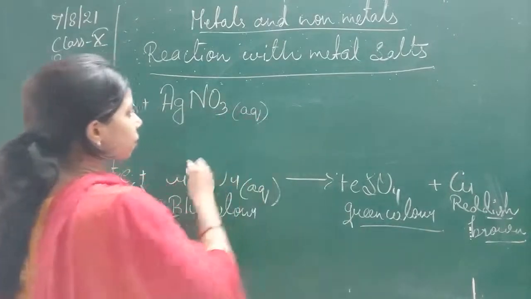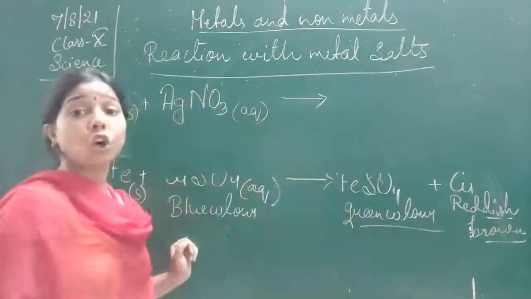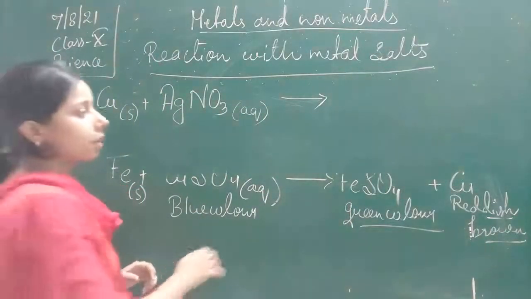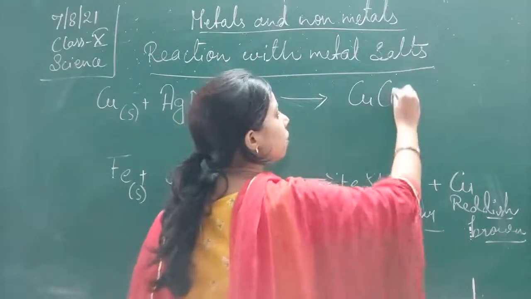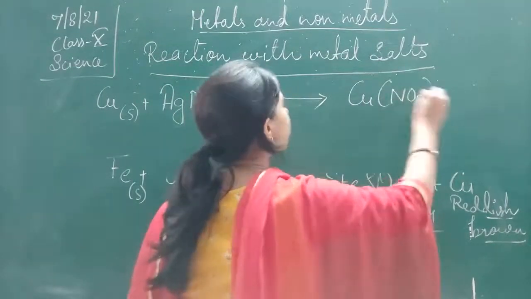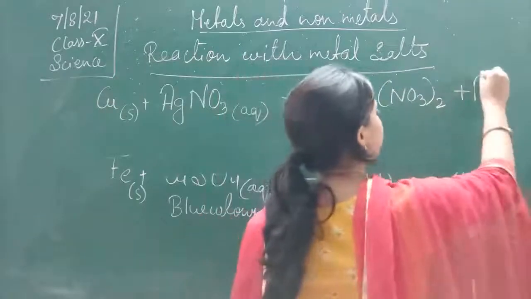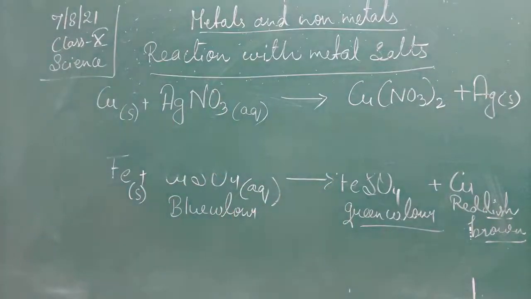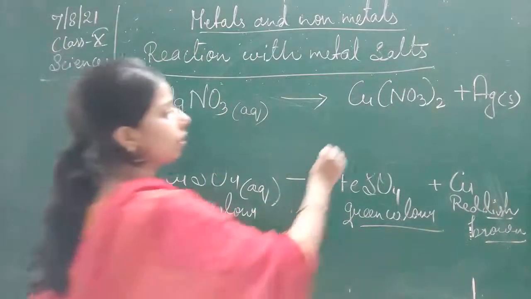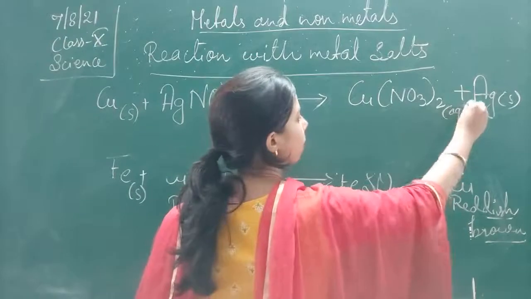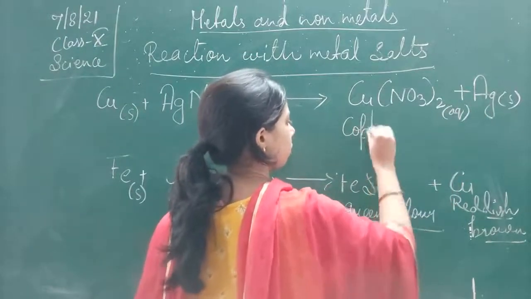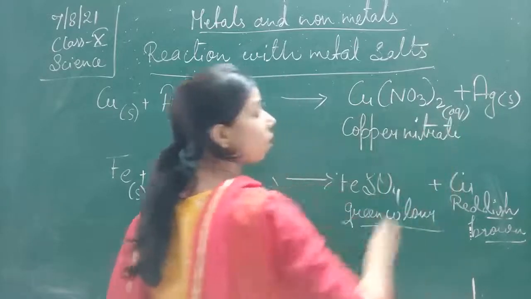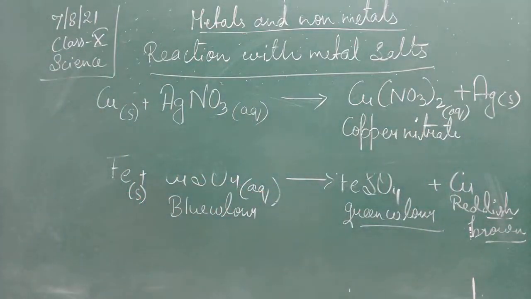Then copper nitrate is formed. Copper being more reactive than silver, it will displace the silver and become Cu(NO3)2, and Ag, which is the silver metal, will come out. This is copper nitrate, in the aqueous form.